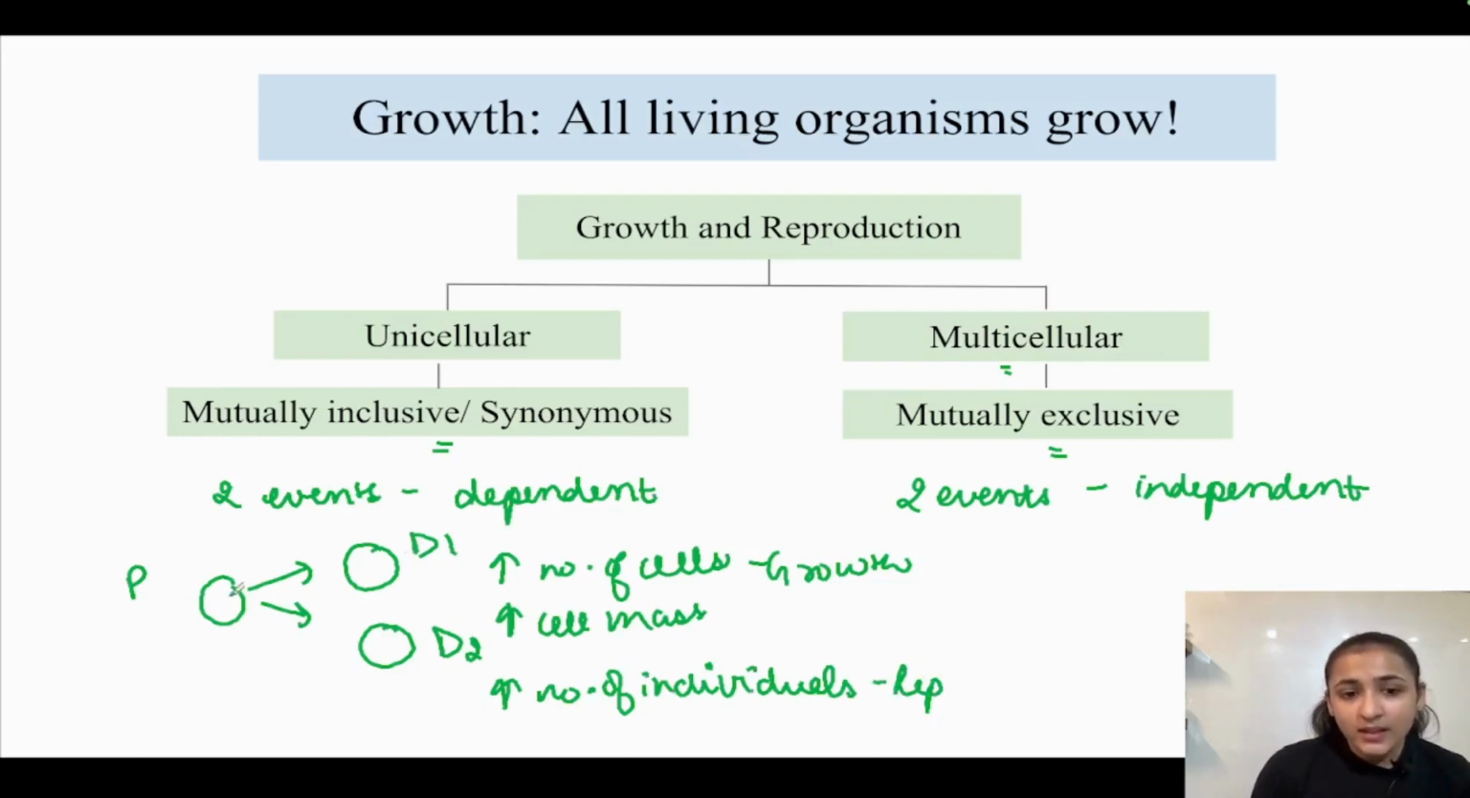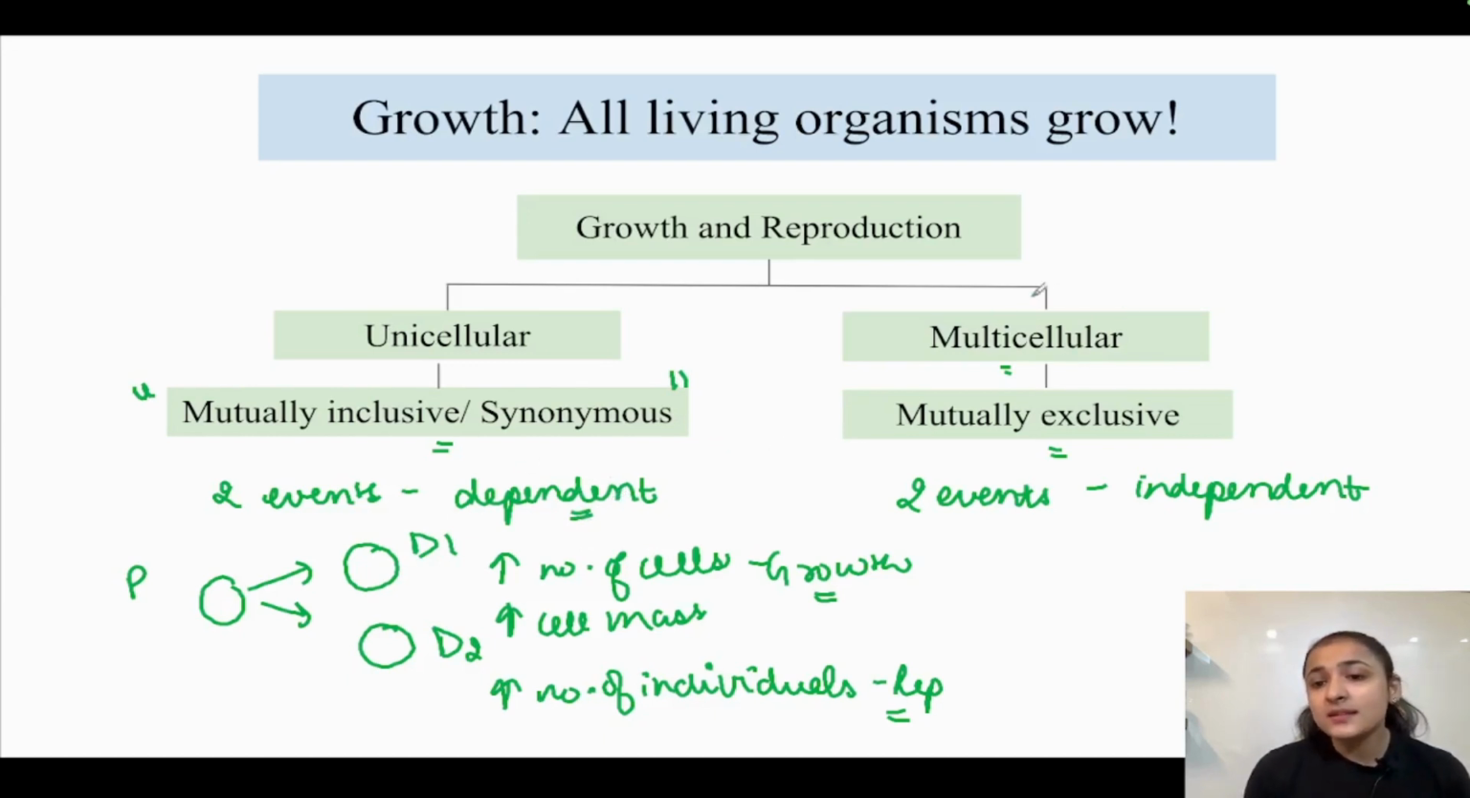The same event which is being called as growth because of the increase in number of cells can also be called as reproduction because there is an increase in the number of individuals as well. This is the mode of reproduction of bacteria. Okay, so these are mutually inclusive or synonymous events. They are dependent on each other. They cannot be separated from each other.